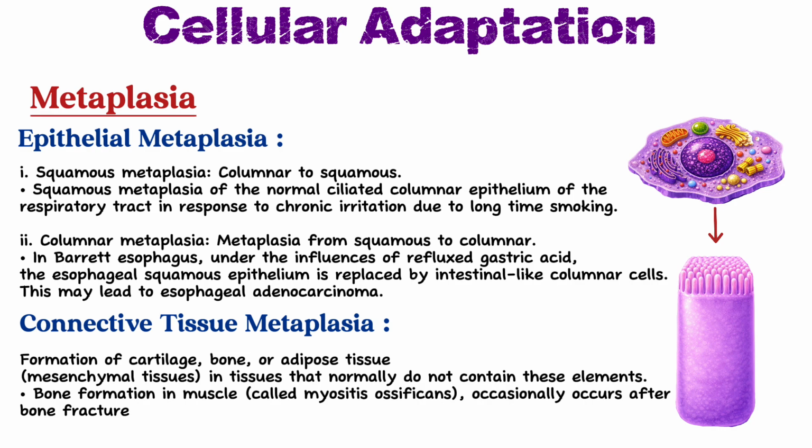In case of connective tissue metaplasia, there is formation of cartilage, bone, adipose tissue, or any other type of connective tissue at a site where normally this tissue does not exist. For example, bone formation in the muscle, called myositis ossificans, which usually occurs after bone fracture.